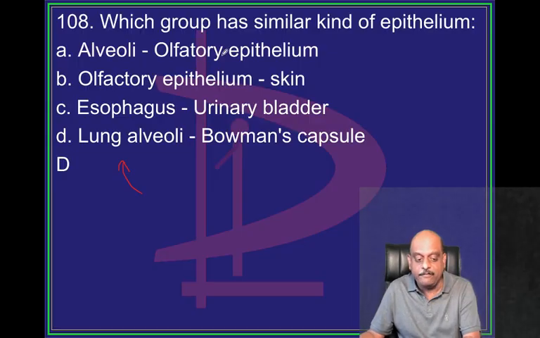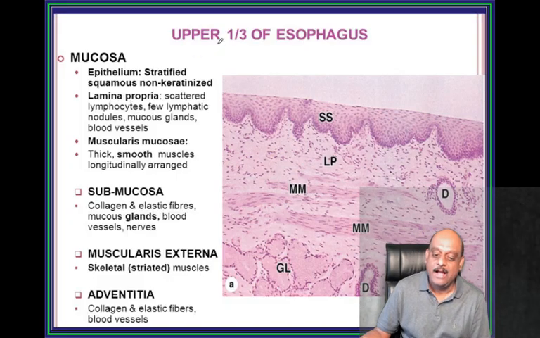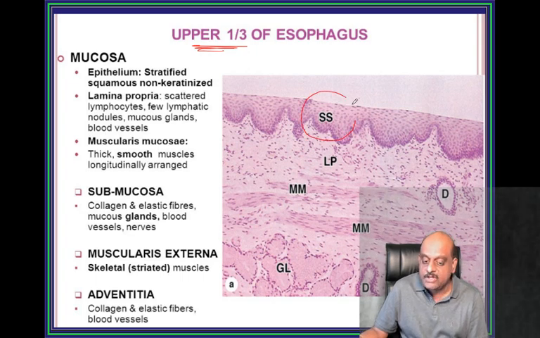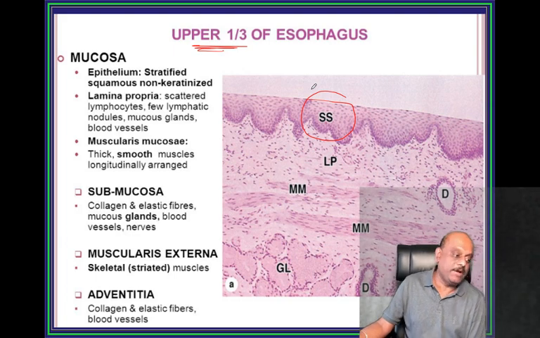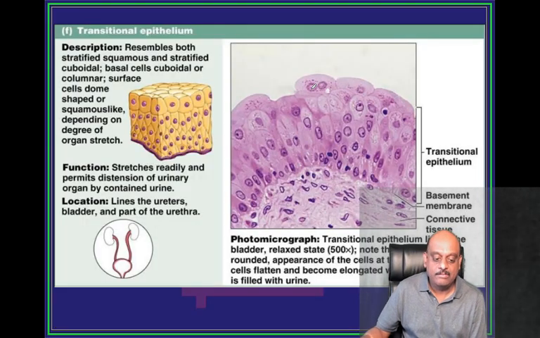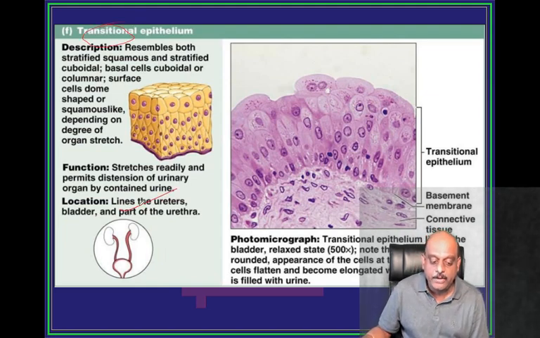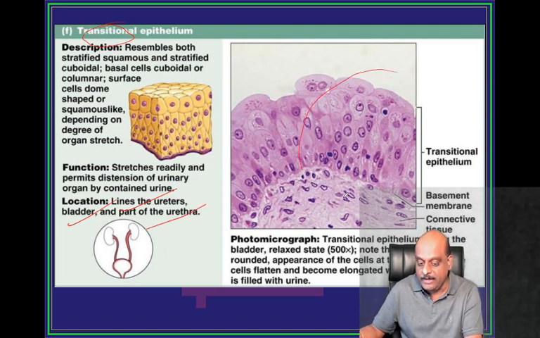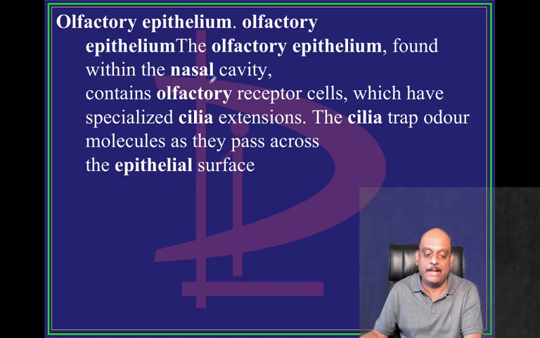Upper 1/3 of esophagus. Esophagus का क्या epithelium होता है? Upper 1/3 of esophagus, you have stratified squamous non-keratinized epithelium is what you have to basically remember. Then, where do you get transitional epithelium, doctor? The lining of the ureter, the bladder, and a part of urethra. Typically, you have a transitional epithelium is what you should remember.